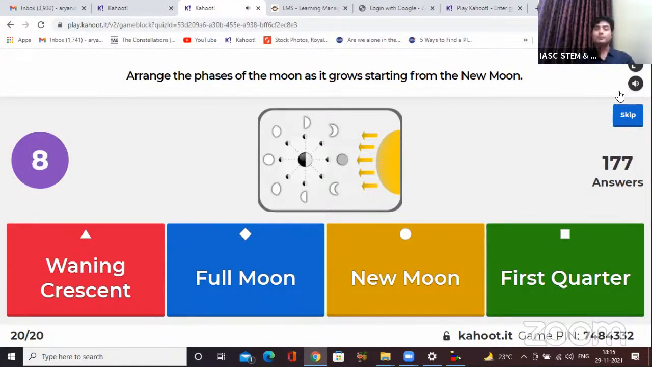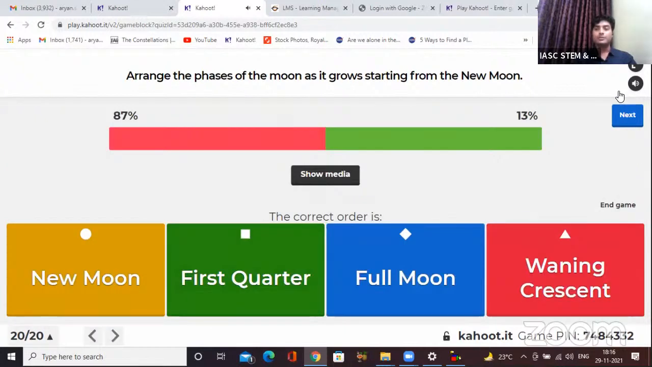10 more seconds to go. Those who have not answered, please hurry up now. Okay, 3, 2, 1, and 0. Time's up, guys. I see there was a bit of confusion with many of you in this question, but that's okay. We will learn this part. 13% of you got it correct. So let's see what should be the right order. The right order is new moon comes first. After that is the first quarter, then is the full moon, and then is waning crescent.